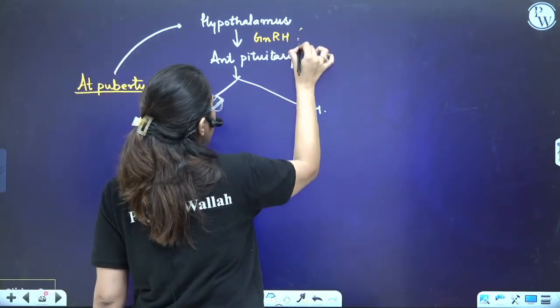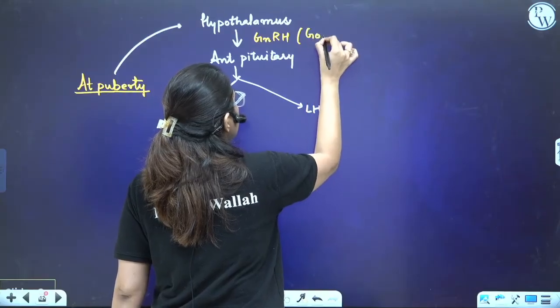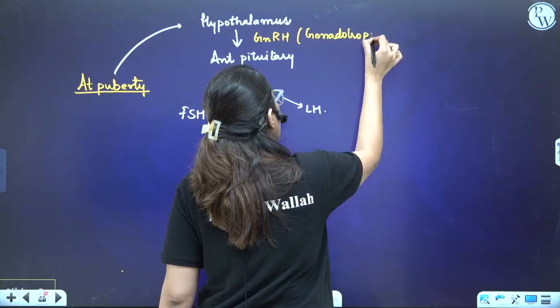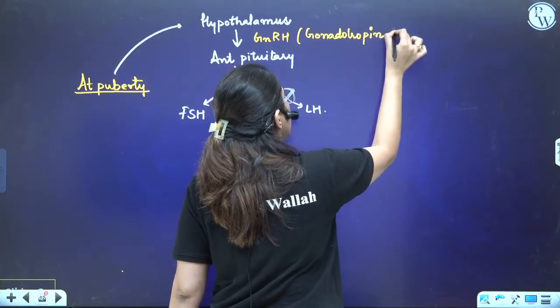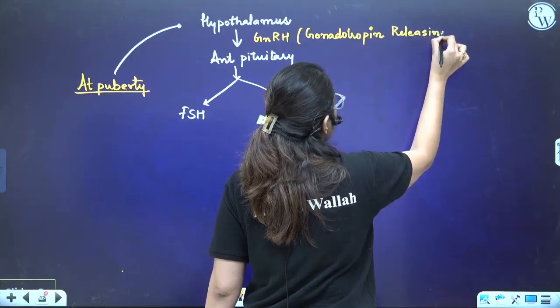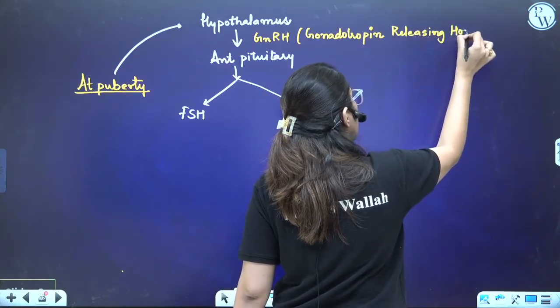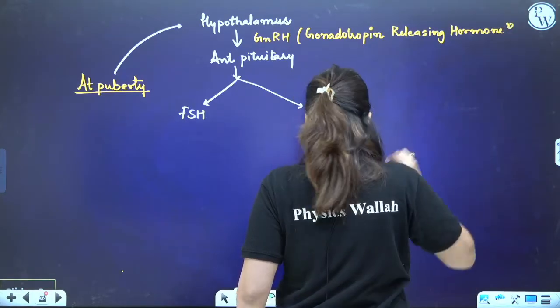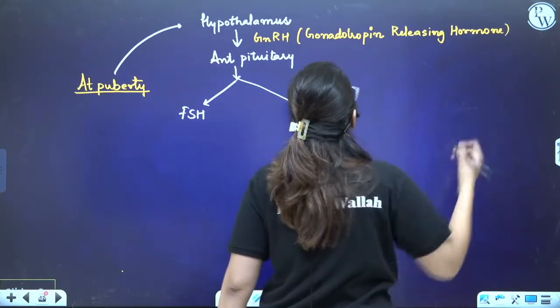This you have done in class 11th also. Gonadotrophin releasing hormone. Clear?